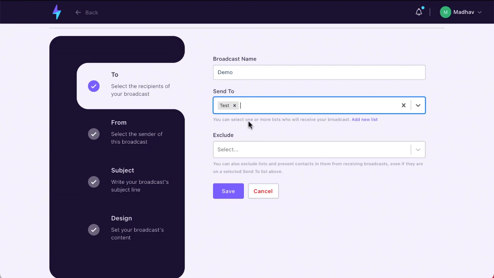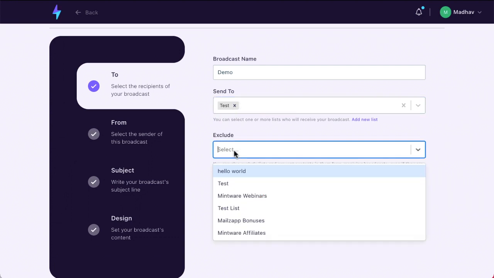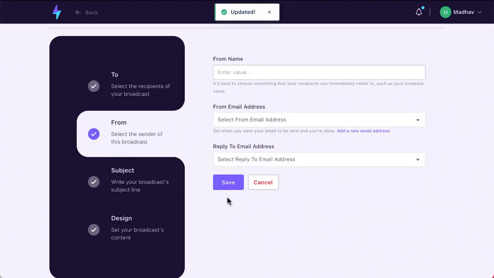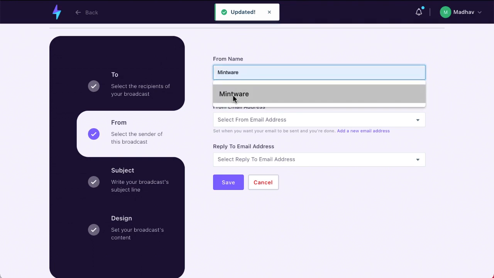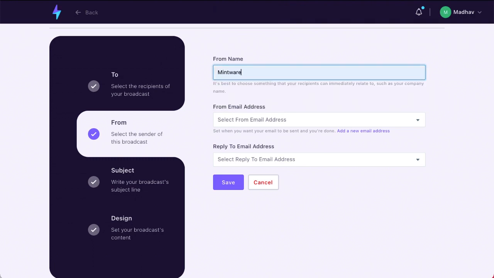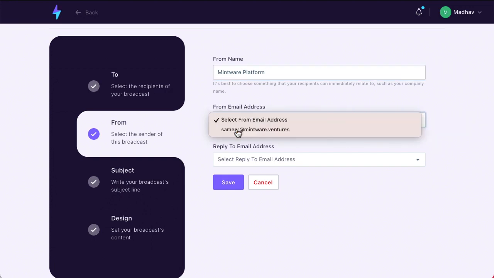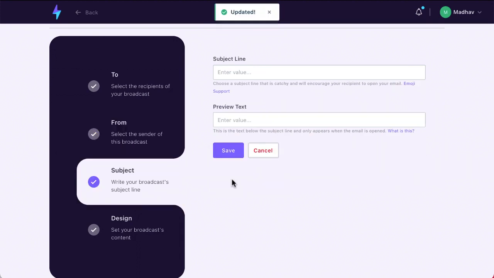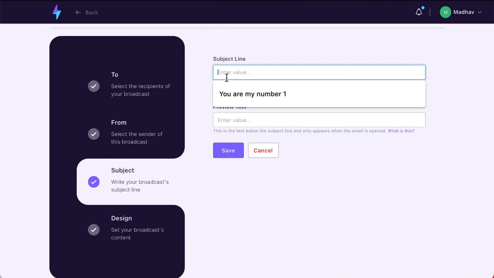So you select your list here. Then you can exclude whoever you want to. For example, you want the test list to get it, but you don't want Mintware affiliates to get it. I'll just save this, so only the users get it. I'll select a from name. I'll say this is going out from Mintware Platforms, for example, or you can choose your own from name. For the from address, let's just take my address here. The reply-to would be the same one. Let's save that. Then you can go to the next step. Now, here you choose your subject line.